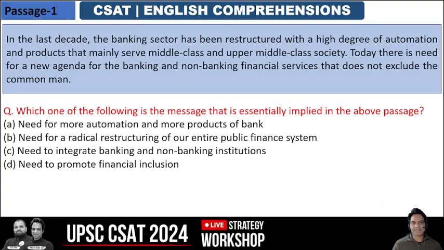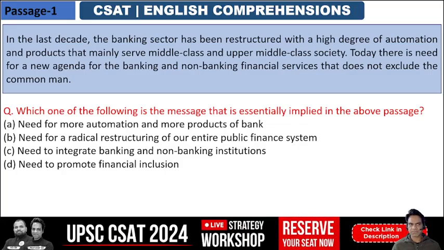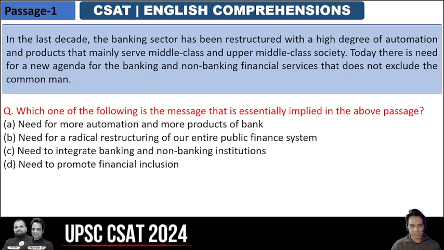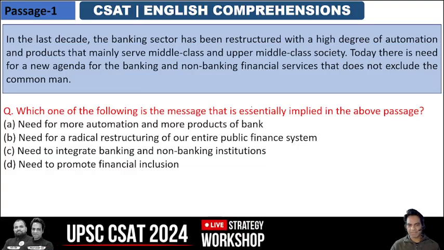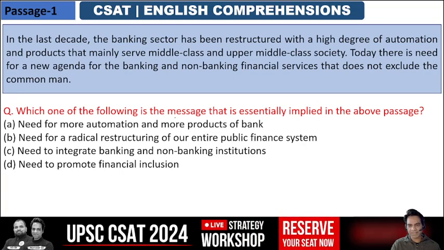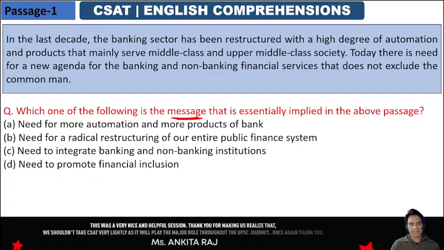So we'll be practicing 3 passages, level 1 passages, which were good passages, critical to understand, but will follow the same tricks that we have learned all along. So first we'll look at the questions. Which one of the following is the message that is essentially implied in the above passage? So we have to find the critical message that is implied by the author. So let's read the passage first.